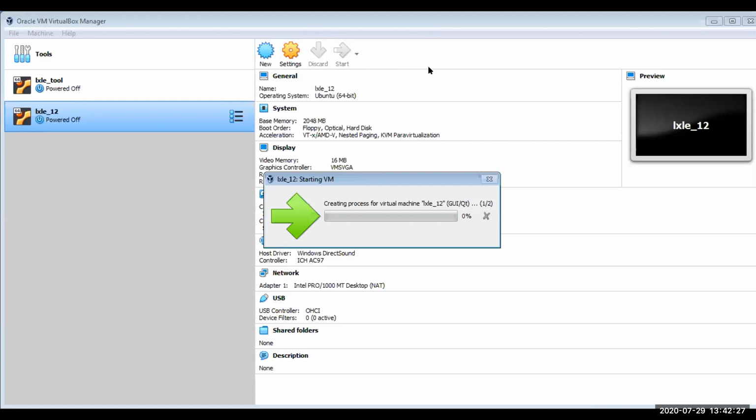Is it necessary for the operating system to be Ubuntu? Yes, that's why we are doing it in a virtual machine, VirtualBox. A lot of Linux distros are there, either CentOS or Ubuntu or other types of Linux.